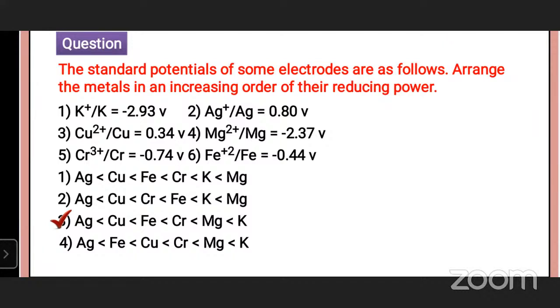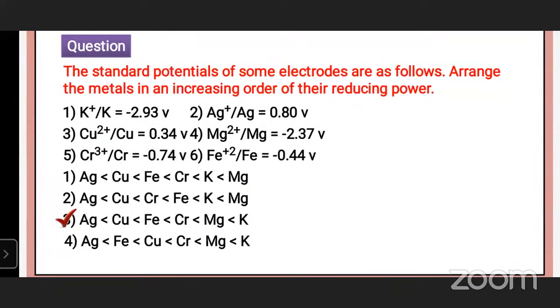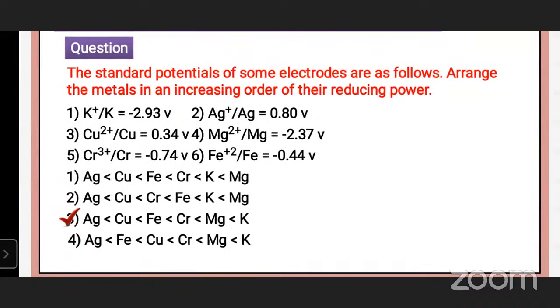The sequence arrangement of various electrode in order of increasing standard electrode potential is called electrochemical series. Suppose a negative E naught means the redox couple is stronger reducing agent. Okay, the positive E naught means the redox couple is weaker reducing agent.